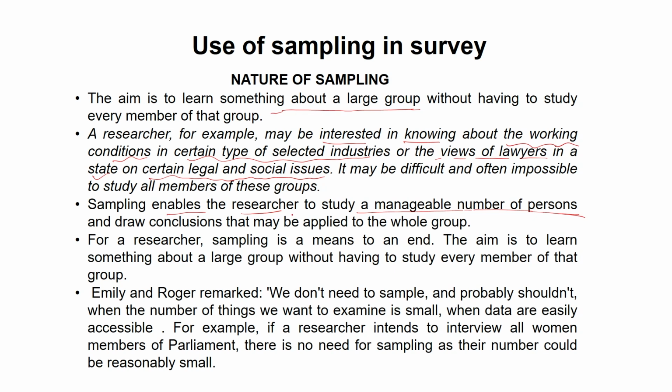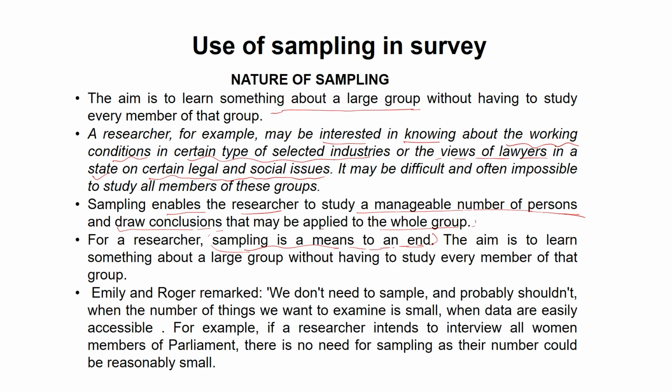When the researcher studies a manageable number of persons, he also draws conclusions, and this conclusion may be applied to the whole group of people. So for a researcher, sampling is a means to an end. Now he finalizes that, okay, this is my sample and I have to continue my socio-legal research on the basis of this sample.